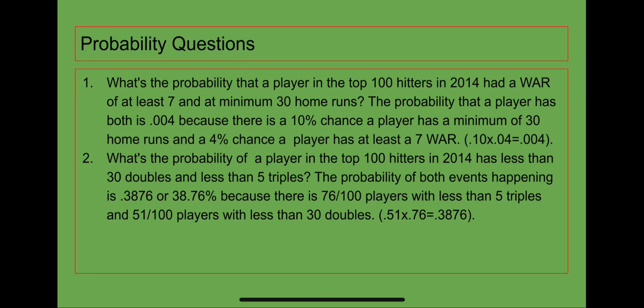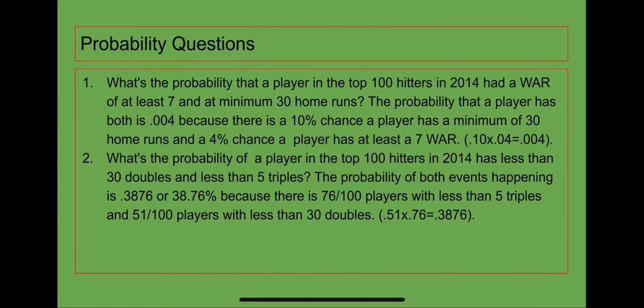My probability questions are: what's the probability that a player in the top 100 hitters in 2014 had a WAR of at least 7 and a minimum of 30 home runs? The probability that a player has both is 0.004 because there's a 10% chance a player has a minimum of 30 home runs and a 4% chance a player has at least a 7 WAR, amounting to 0.004.